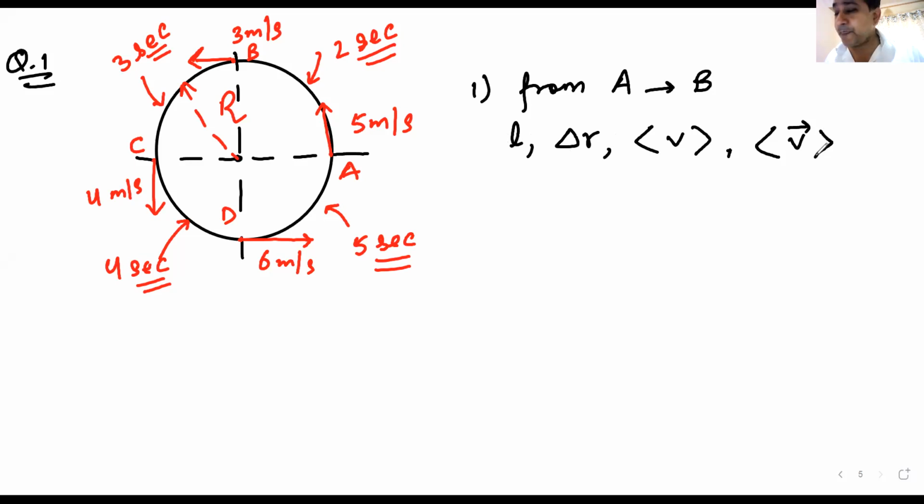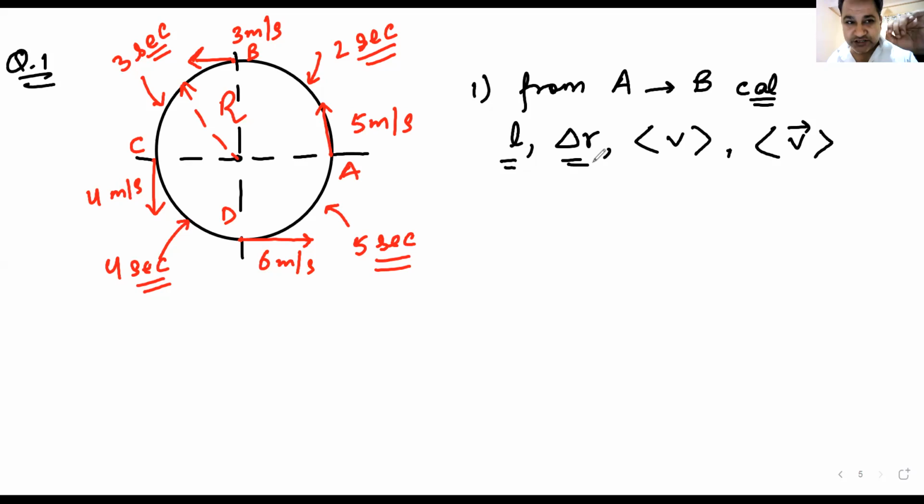Symbols are important. What is the first symbol? L. What does the first symbol mean? Distance. Yes, Anna. L is distance. L is not length. L is the length of path. That's why L. Length of path is distance. L is distance. Delta R is displacement, the change in position vector.